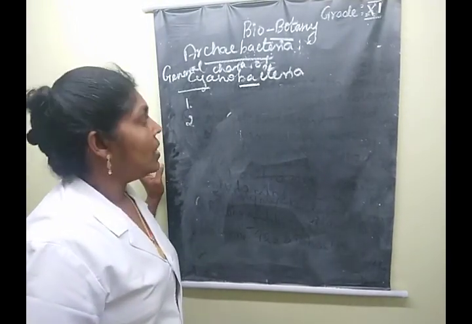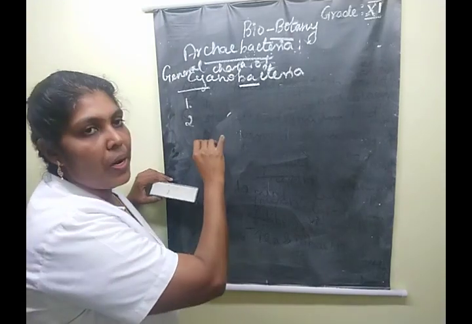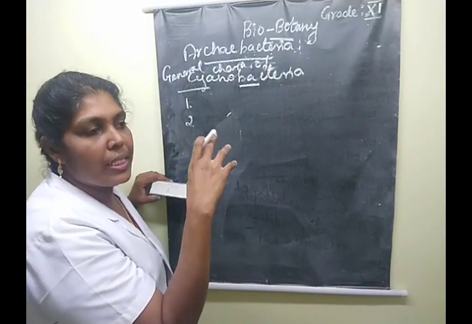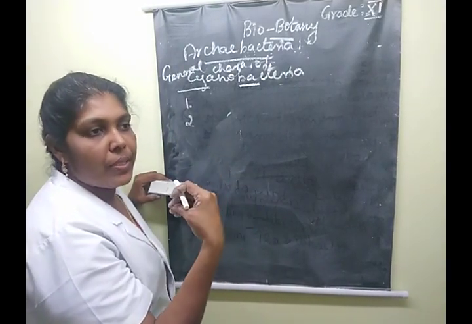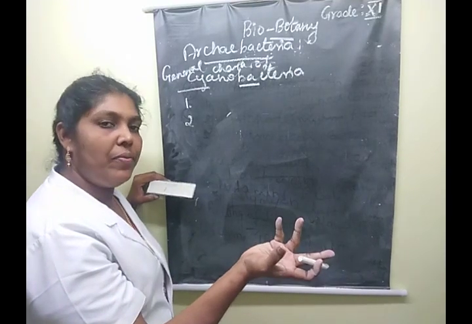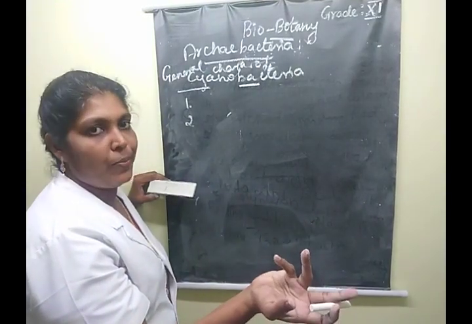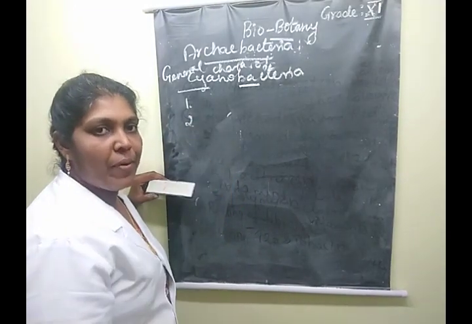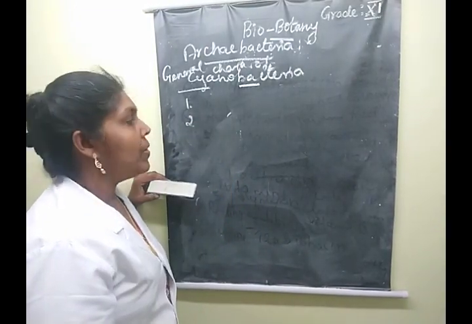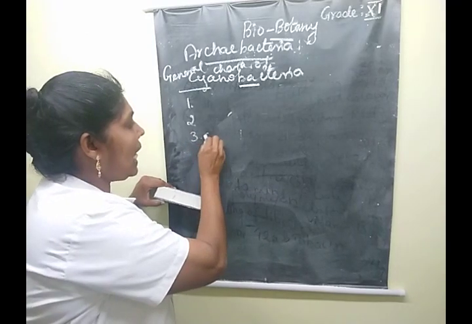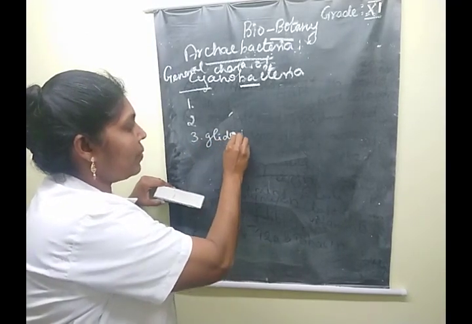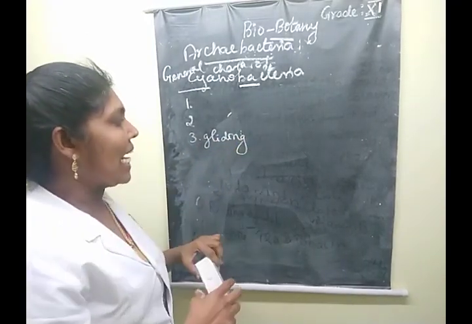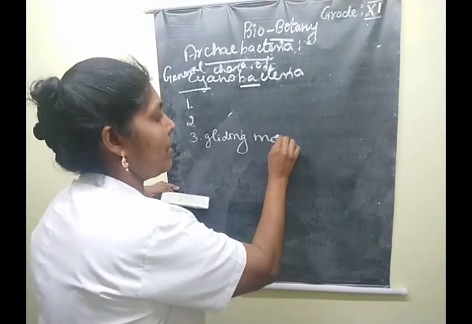The second is the unicellular form, which may be colonial, or may be trichomes, a filamentous type of trichome. Clear? The next one is gliding movement. What does gliding movement mean?